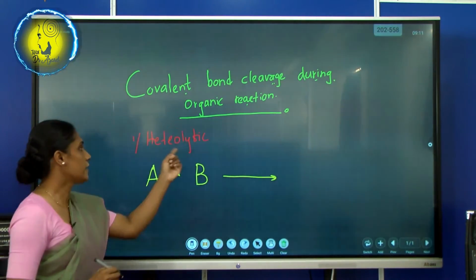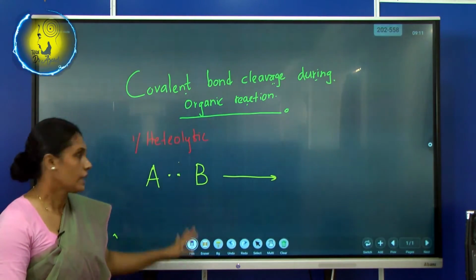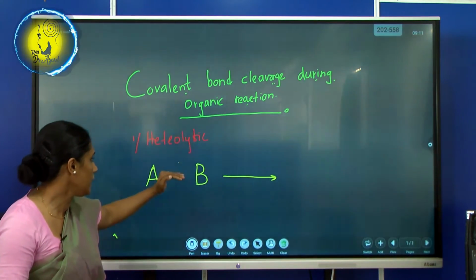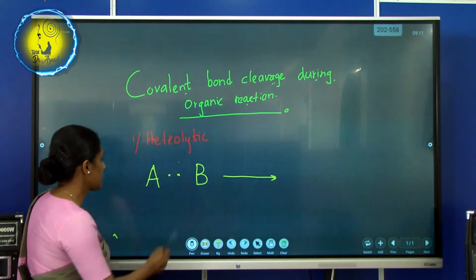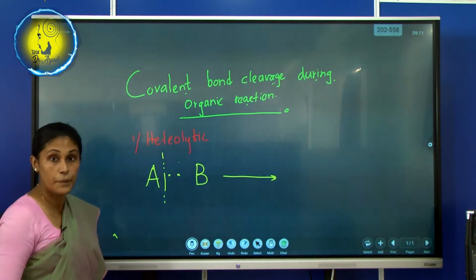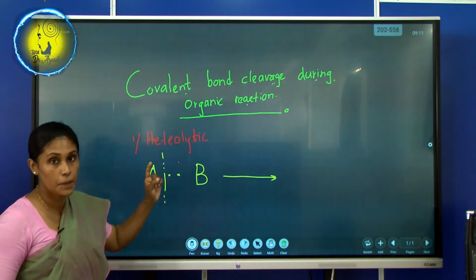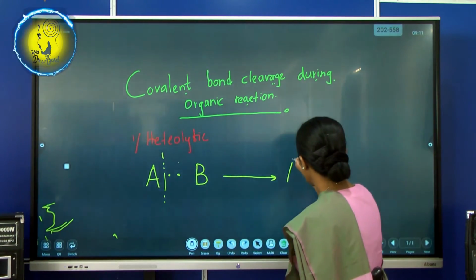Now, in this heterolytic cleavage, what will happen? They do not share the electrons equally; they break, but it breaks unevenly. So, when it is uneven, what will happen?